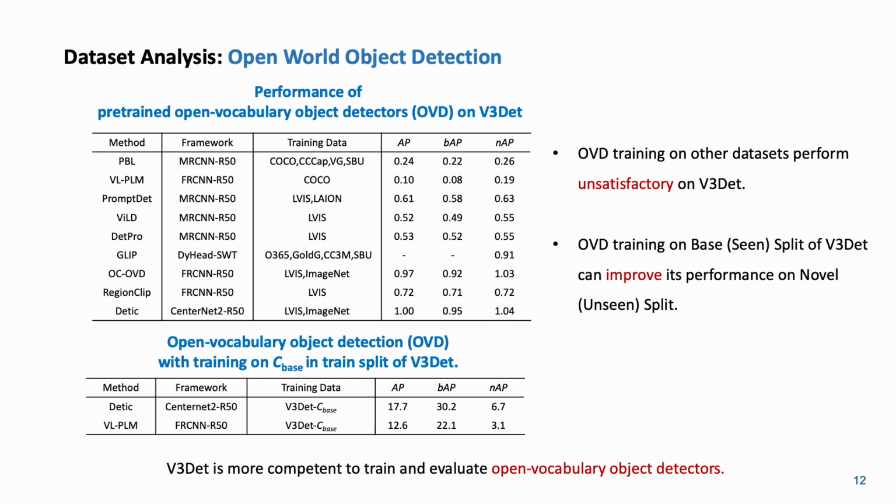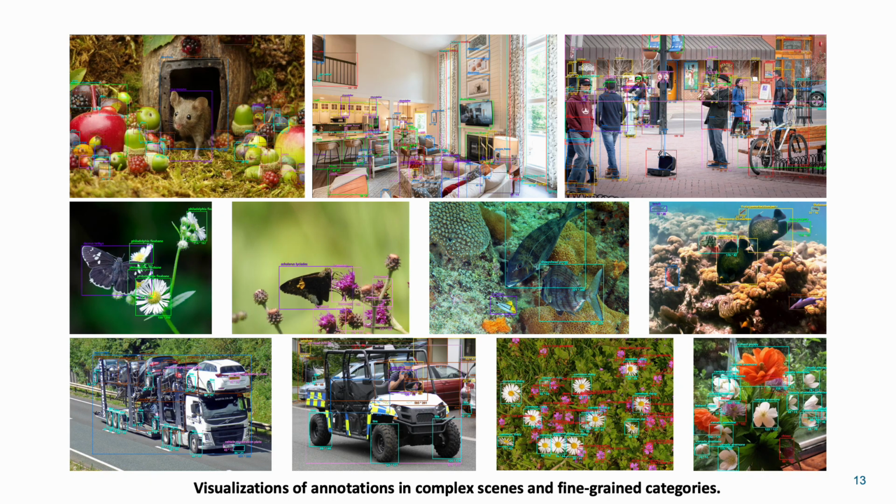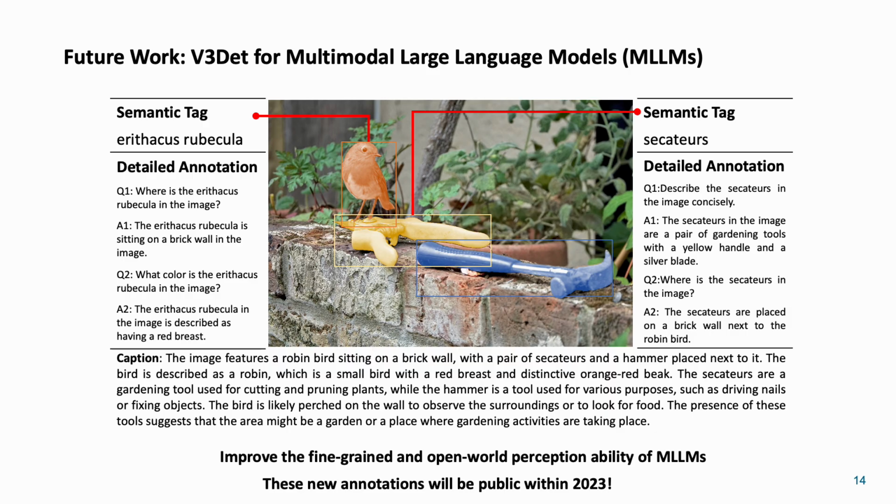We also evaluated open vocabulary object detection on V3Det. It shows that OVD models trained on other datasets perform unsatisfactorily on V3Det, and V3Det can significantly improve OVD performance. Finally, here are some visualizations of annotations in complex scenes and fine-grained categories. In our next step, we will use V3Det to help multimodal large language models. We are annotating the segmentation masks, image captions, and high-quality QA based on V3Det to improve the fine-grained and open-world perception ability. Those new annotations will be public within this year.